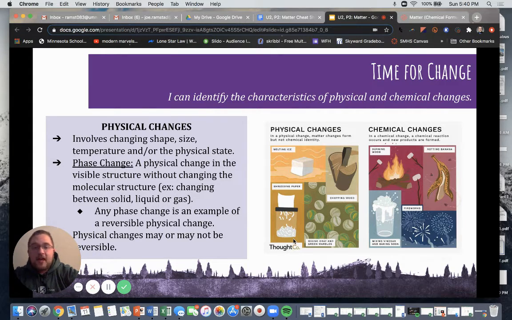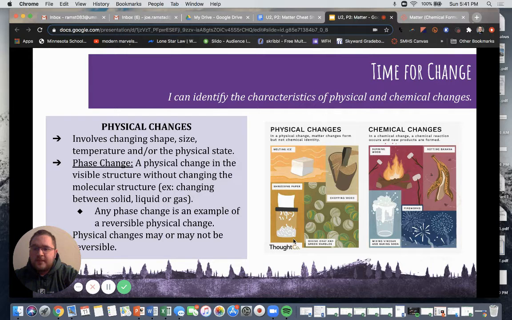So, if we take our Baja freeze, which is currently in a frozen state, and we leave it in a car overnight, it's probably going to melt, assuming it's the middle of summer, and that's going to change from a solid to a liquid state. Okay. Then if we were to have a glass of water and we were to boil it, that water would be released in the form of gas. Okay, so these are different phase changes, and we'll do some stuff with phase changes in class when we make our Baja freezes. Phase changes may or may not be reversible. That's important to note as well.